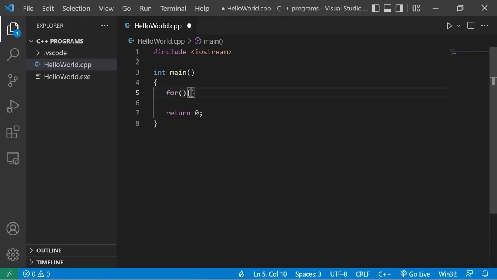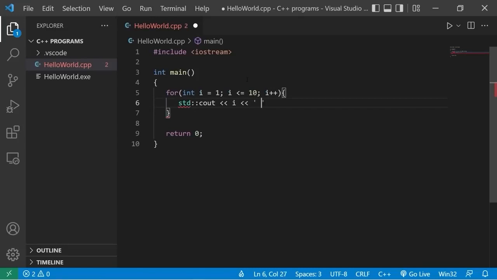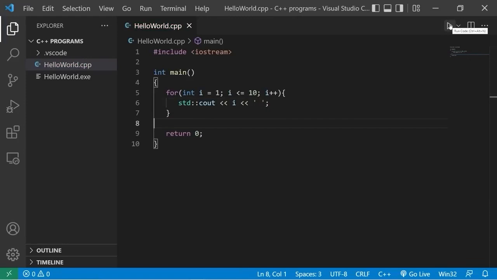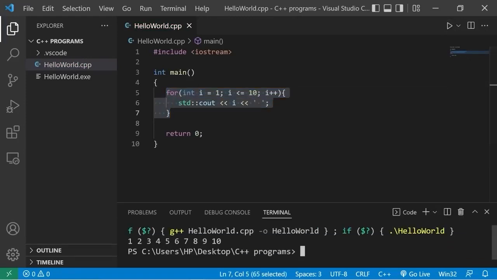So let's create a basic loop for now. Int i, I'll set this equal to 1. The condition will be i is less than or equal to 10. Then I will increment i by 1. During each iteration, I will display whatever i is. Then I'll add a space. There. This loop will count up to 10. Just like that. So now I would like to count up to 10 3 times.